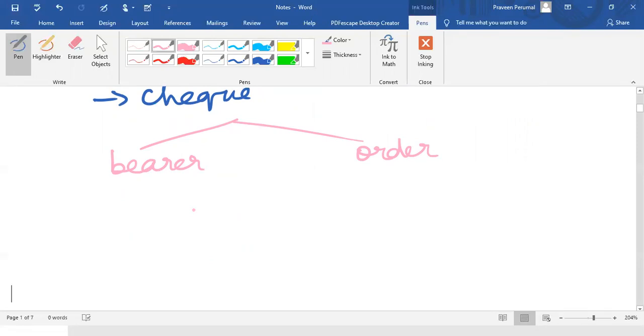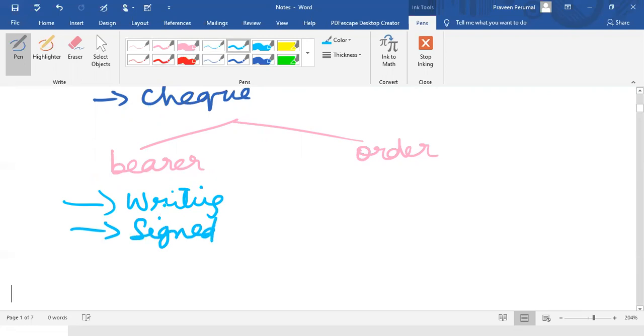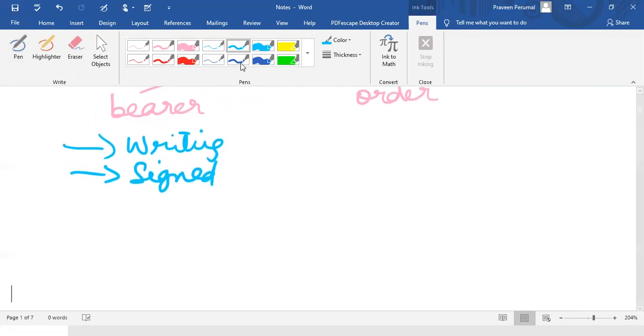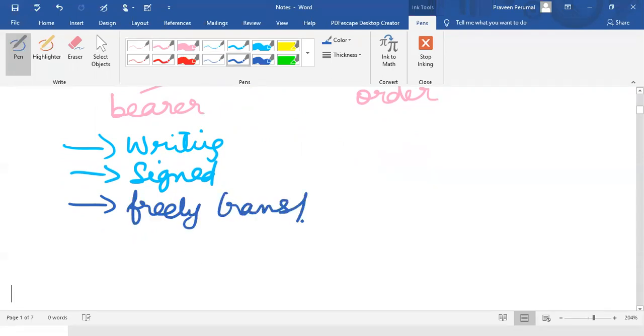Now, what are the other characteristic features of this negotiable instrument? Point number one: it should be in writing. Clearly, these negotiable instruments should be in writing. So, oral negotiable instruments are not allowed, only written instruments are allowed. It must be signed by the maker. Without signature, this instrument does not have any validity. Then, point number three, freely transferable. So, there is no restriction to transfer it, from one person to another.